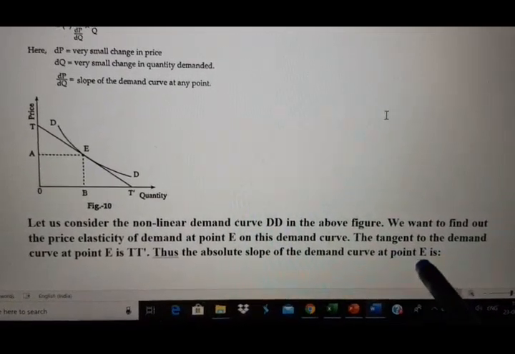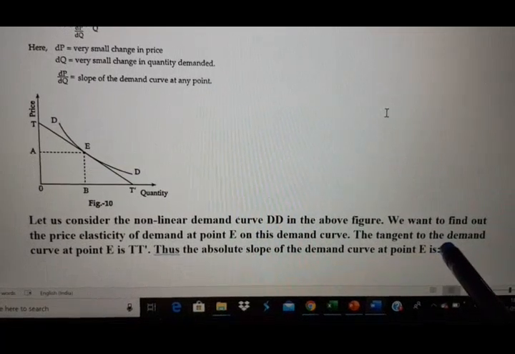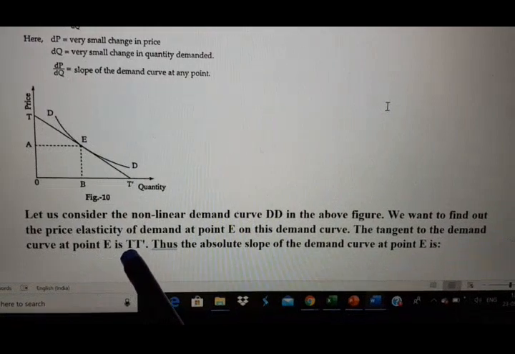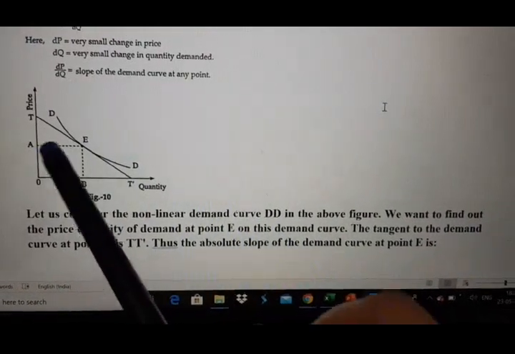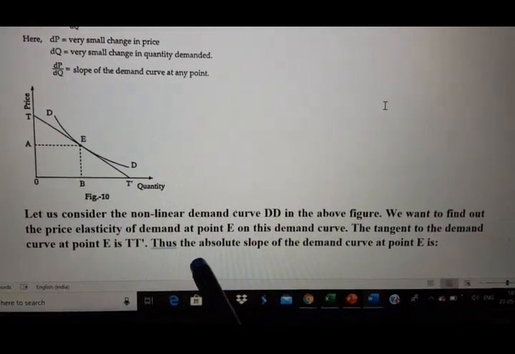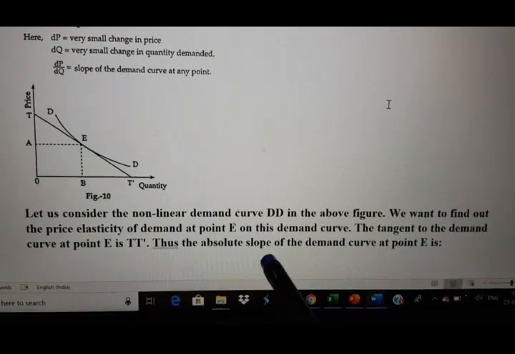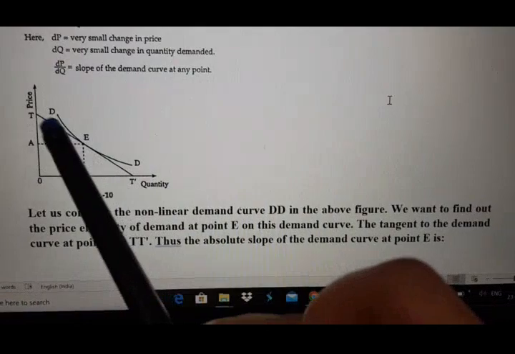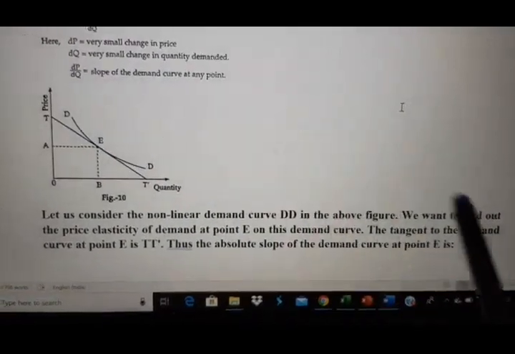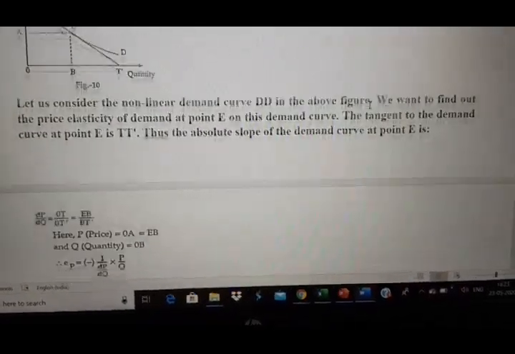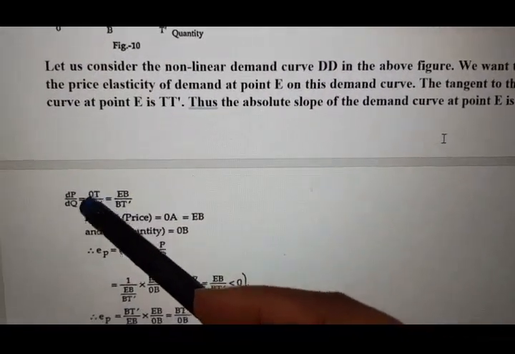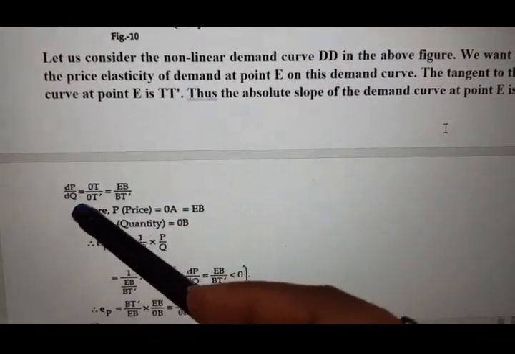The tangent to the demand curve at point E is T'. Thus, the absolute slope of the demand curve at point E is dP divided by dQ.